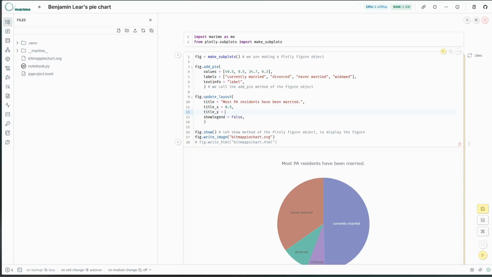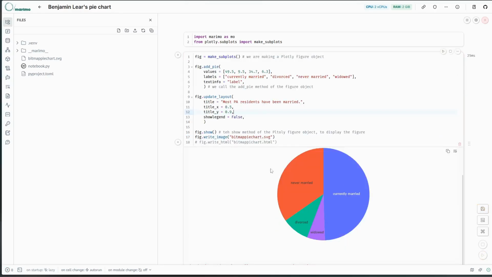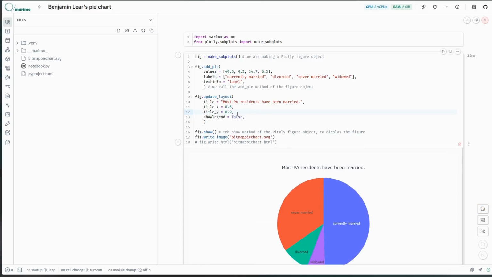So instead of having it be at 1 where it defaults, let's try 0.9. I get an error because I didn't type a comma, I typed an M. All right, and now we've moved it down a little bit, and you can play around with this a little bit to see what would happen. Maybe I want 0.8. Now it's overlapping too strongly, so 0.85, that's okay.